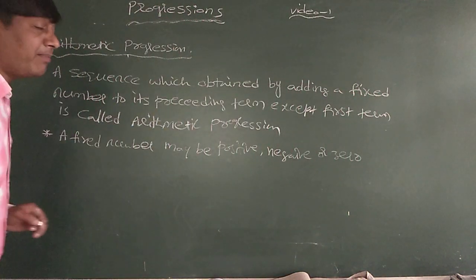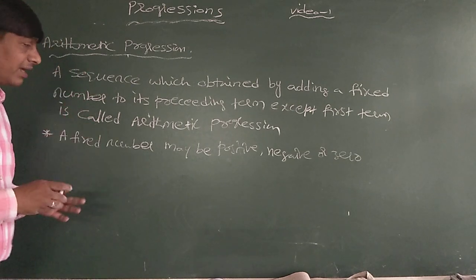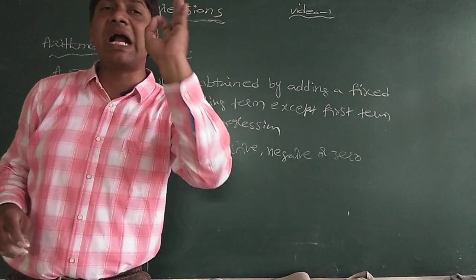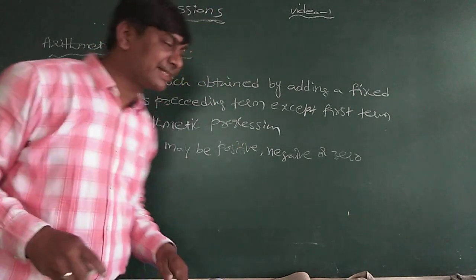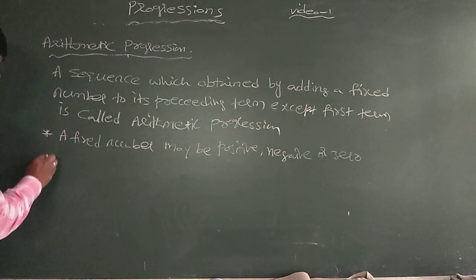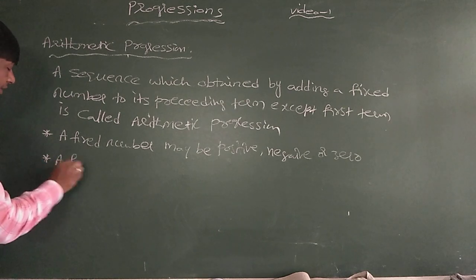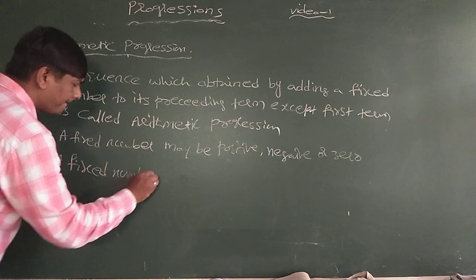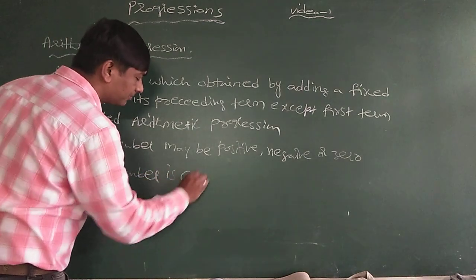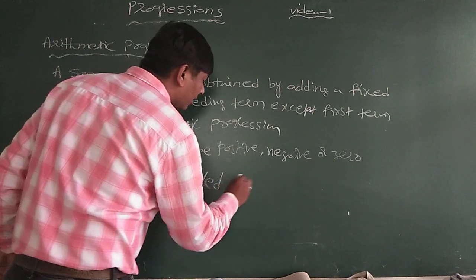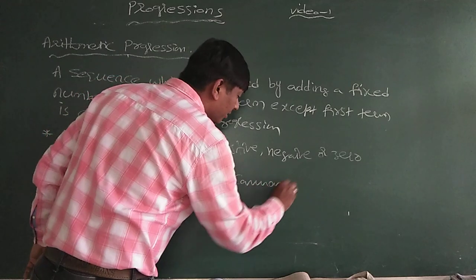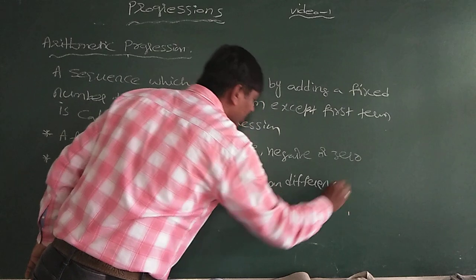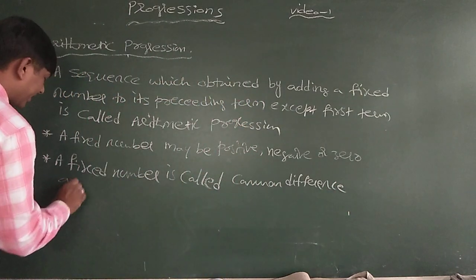The fixed number which you are adding, either positive, negative or zero, is called the common difference, and it is denoted by d.